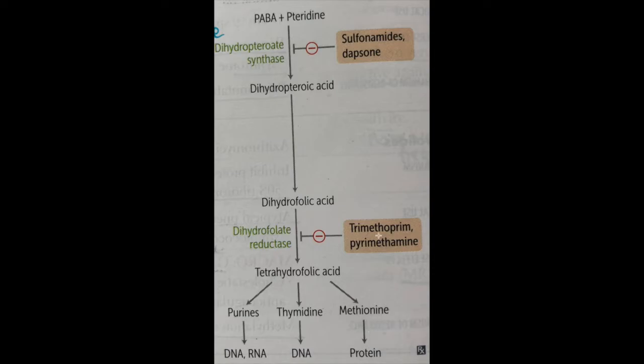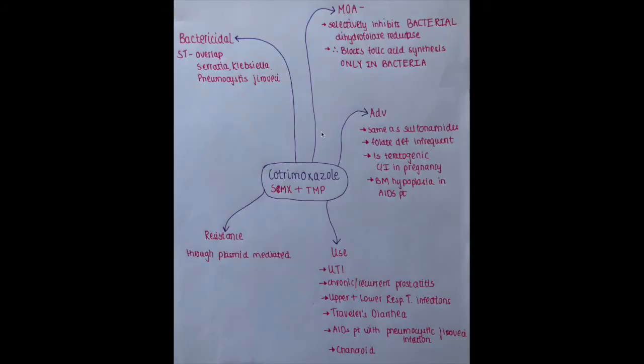and protein. So what cotrimoxazole does is that it inhibits dihydrofolate reductase, but it selectively inhibits the dihydrofolate reductase present in bacteria only. So it cannot inhibit the dihydrofolate reductase that is present in our body. Therefore, folic acid synthesis in our body is not hampered. Therefore, it blocks folic acid synthesis only and only in bacteria. This is the utmost greatest advantage of cotrimoxazole.